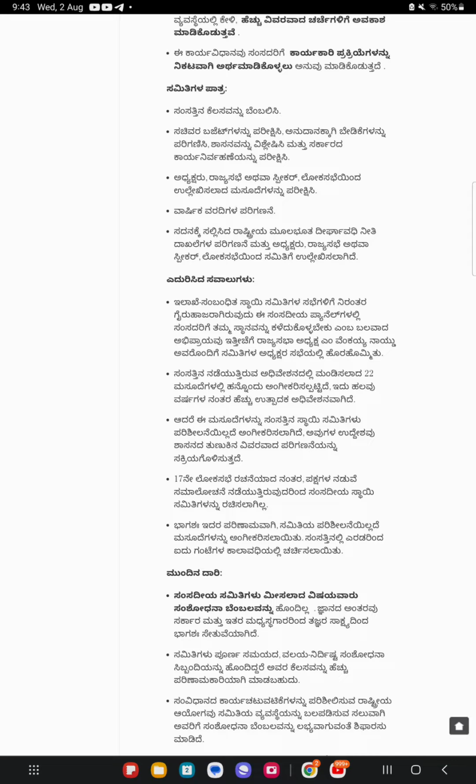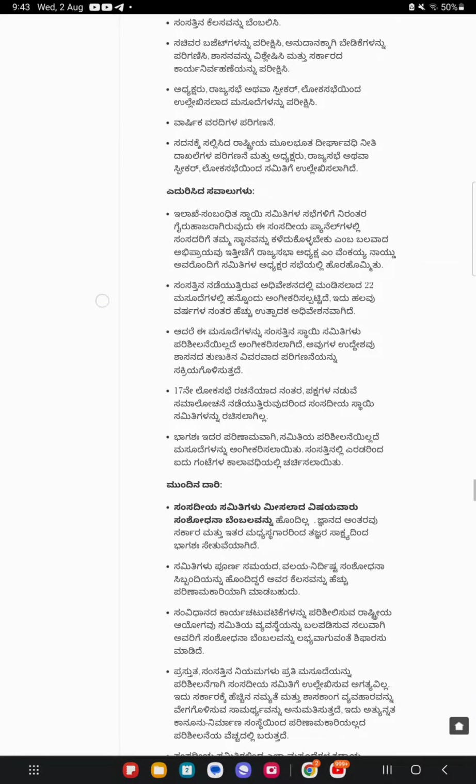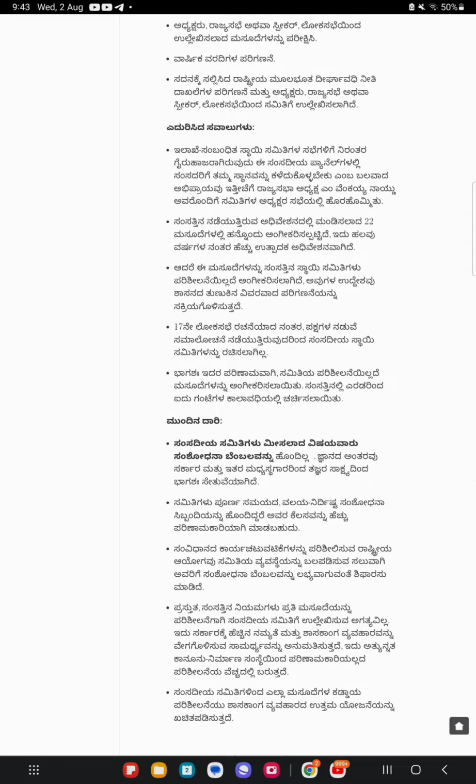But these bills have been passed without scrutiny by parliamentary standing committees, their purpose being to enable detailed consideration of a piece of legislation. After the formation of the 17th Lok Sabha, parliamentary standing committees have not been constituted as consultations among parties are still underway. Partly as a result of this, the bills were passed without committee scrutiny. They were discussed in Parliament over durations ranging between 2 and 5 hours.